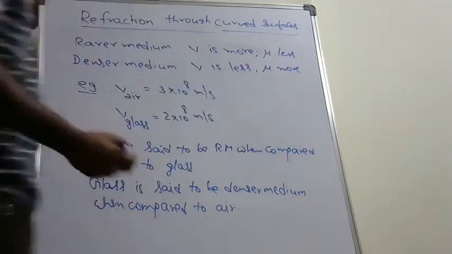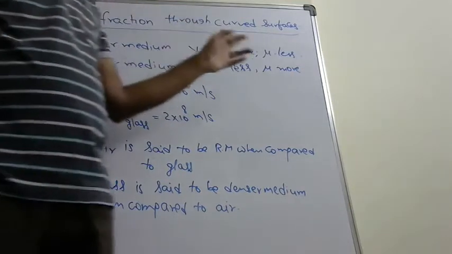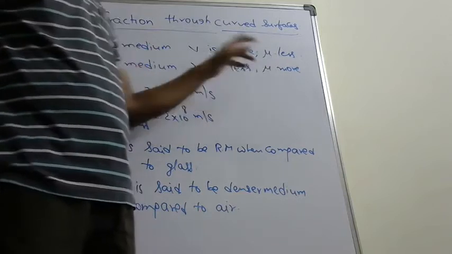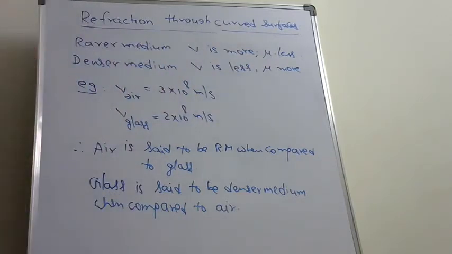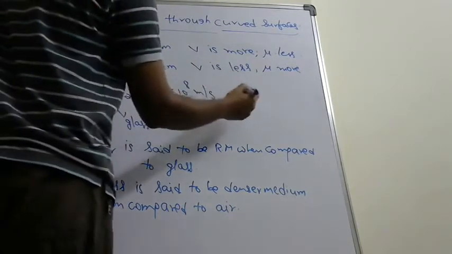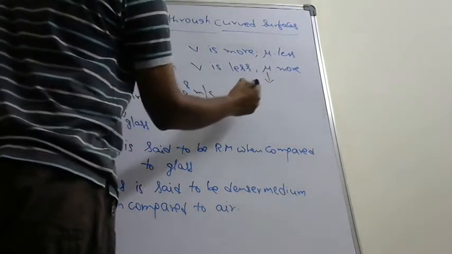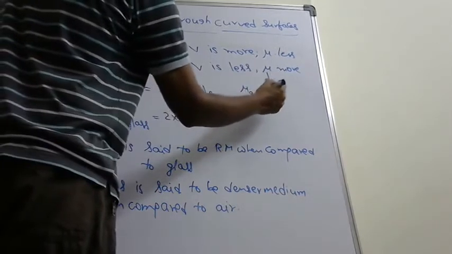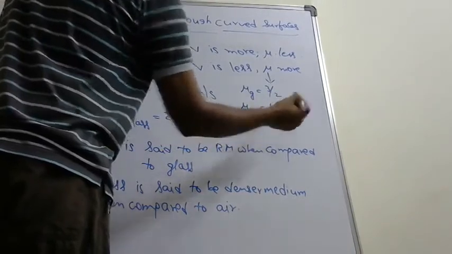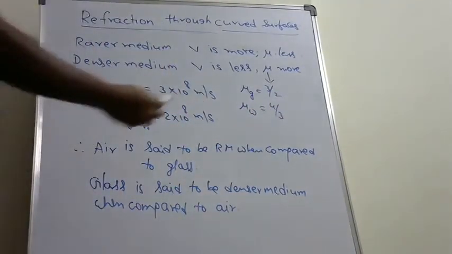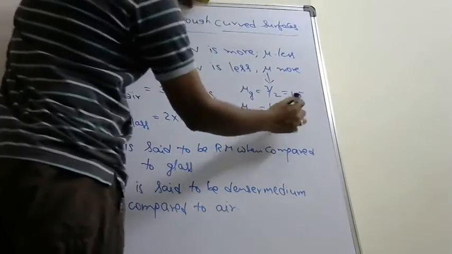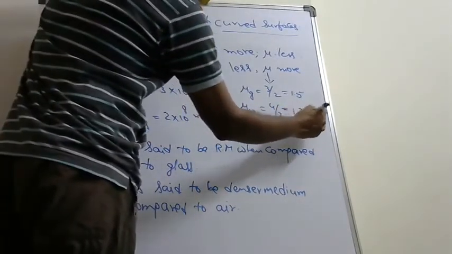Refractive index of medium is less when compared to other medium, then it is called rarer medium. Refractive index of medium is more when compared to other medium, then it is called denser medium. For example, refractive index of glass is 3/2, which is 1.5. Refractive index of water is 4/3, which is 1.33.